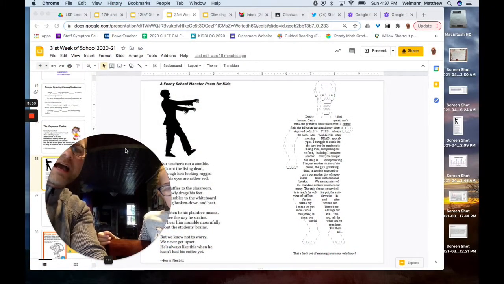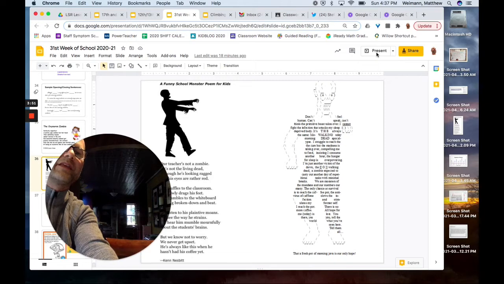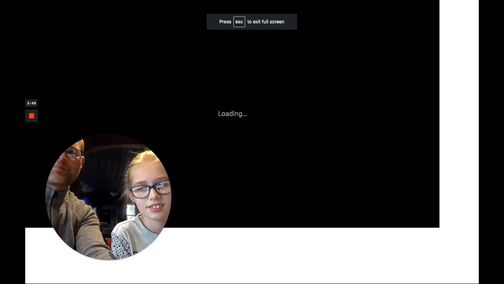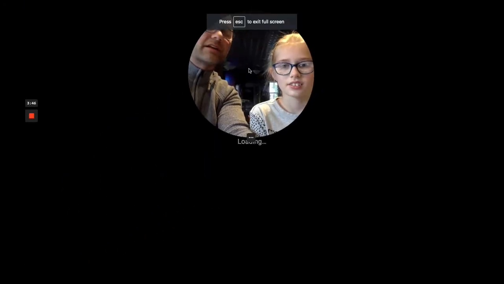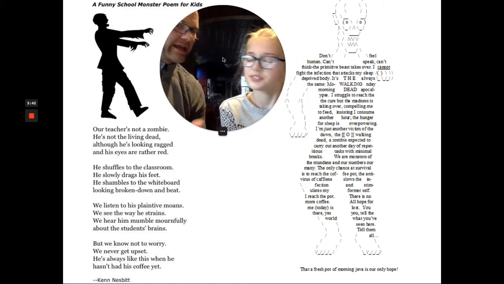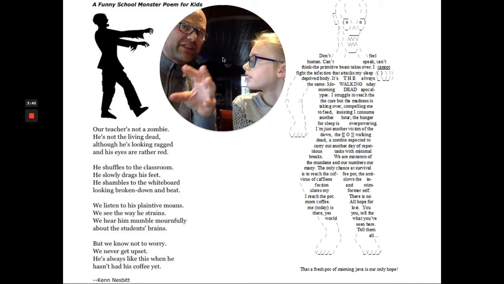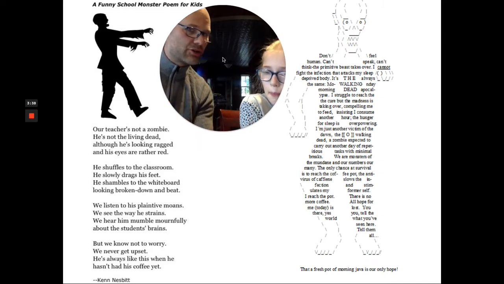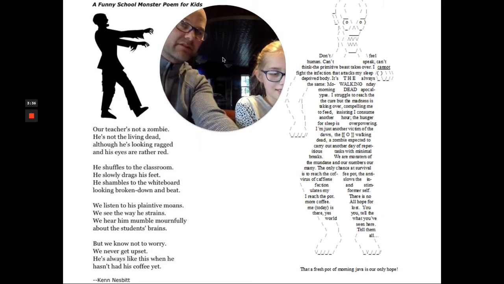So here I have one concrete poem in the shape of a zombie, and another poem that is not a concrete poem that I want to read. Listen to the words, and let's see how the text between the two is similar, and we'll identify some of the differences. Ready?